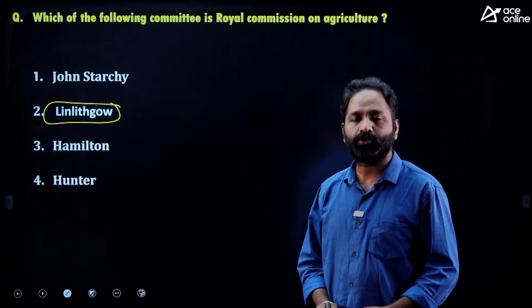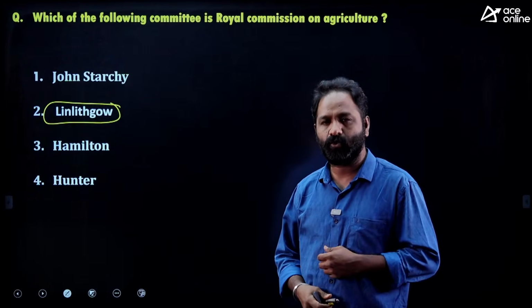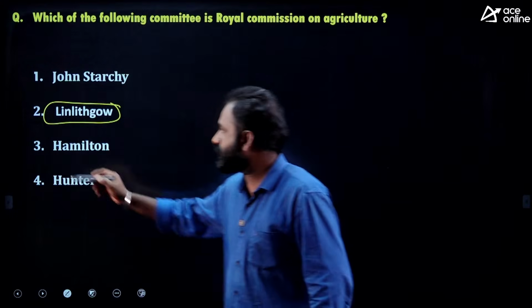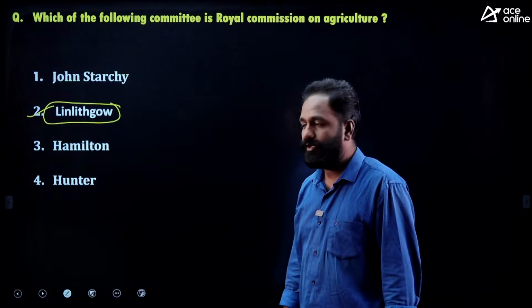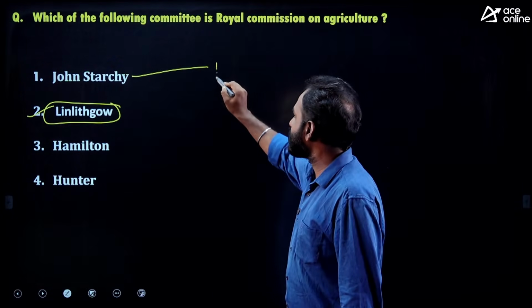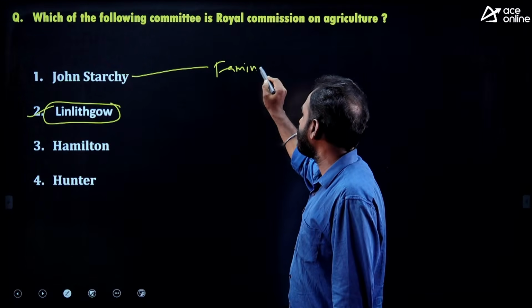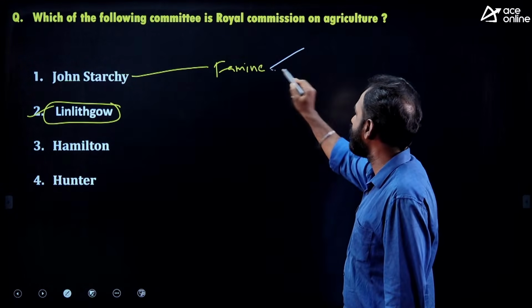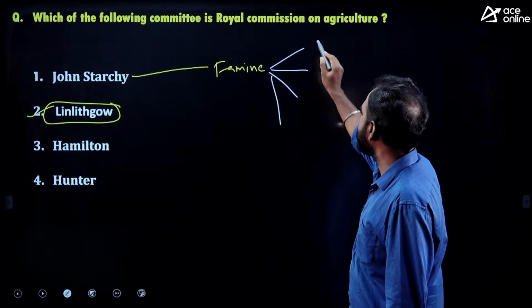Linlithgow, who also worked as a viceroy. So the Linlithgow Commission was appointed on agriculture. This is the right answer. Sir, what about the remaining committees, sir? So John Strachey is a commission appointed on famine, right? Coming to famine, so many committees were appointed. One is called the Strachey Commission.